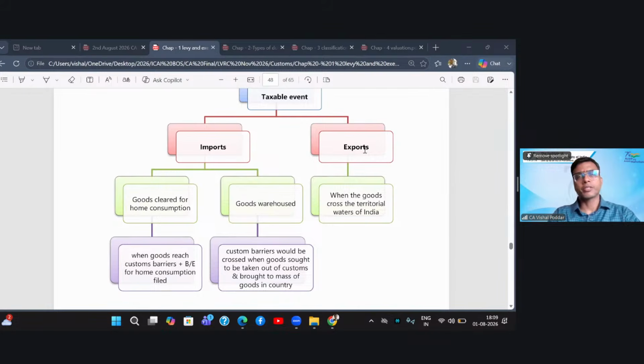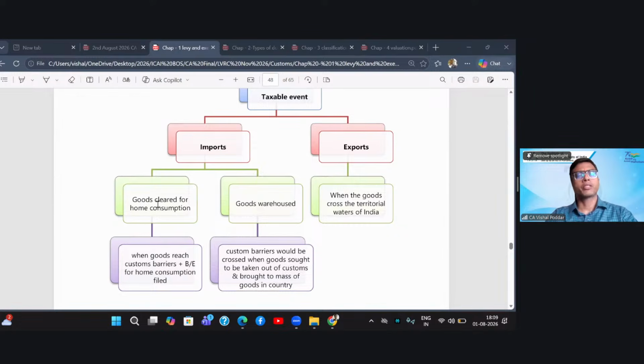in all these cases, the Honorable Apex Court brought out a very important practical charging point, whereby the Honorable Court said that import will start when the goods come into this imaginary border of India, but the liability to pay will not trigger at that point. It will trigger when the goods are finally cleared.